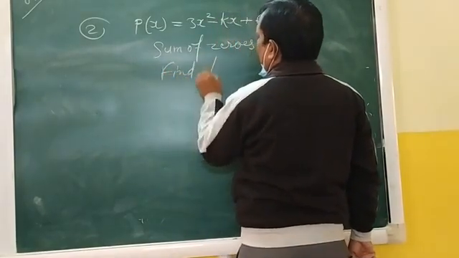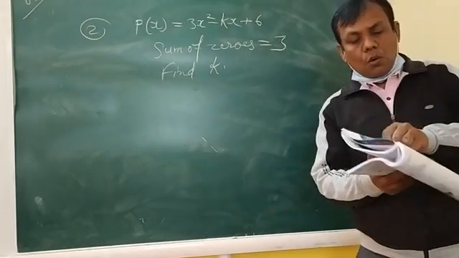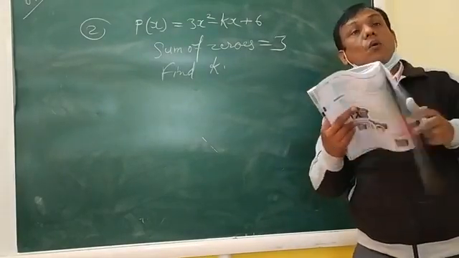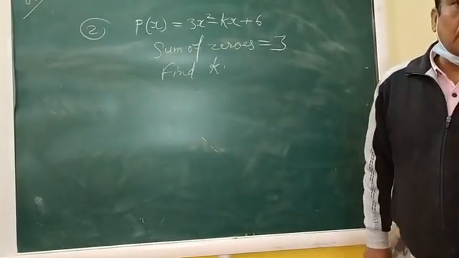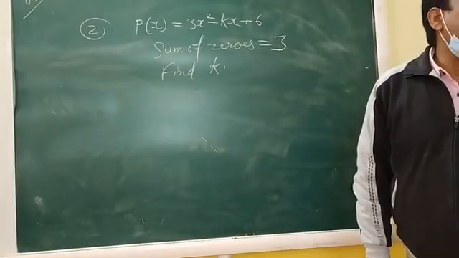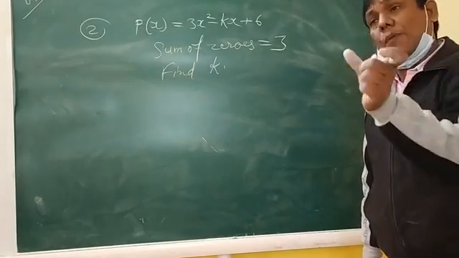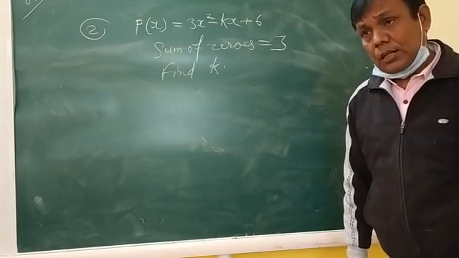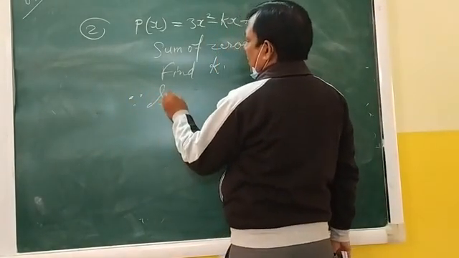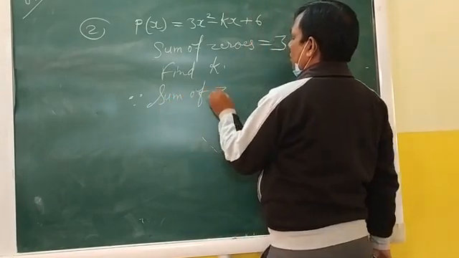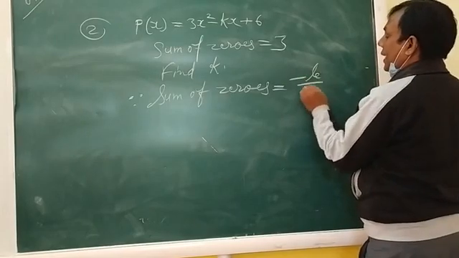So what will you do? How will you find the value of k? You have to see the question. In the question it is written that the sum of zeros. You know what the formula for the sum of zeros is? Minus b by a.